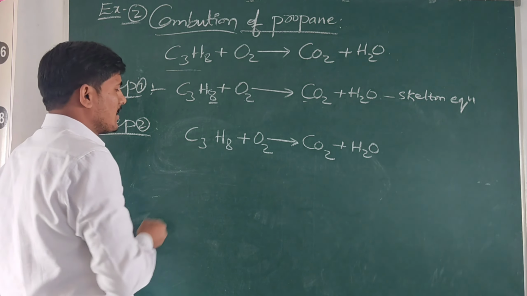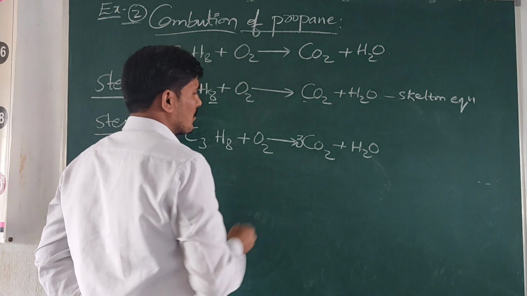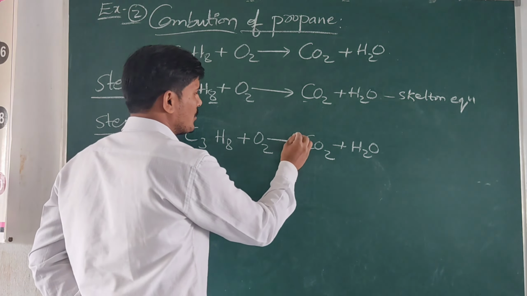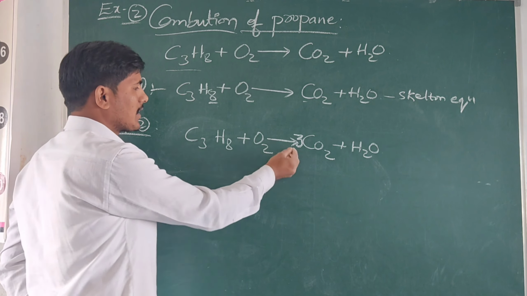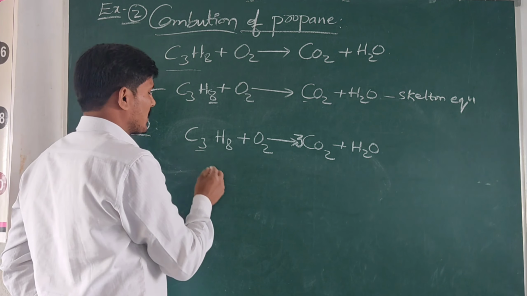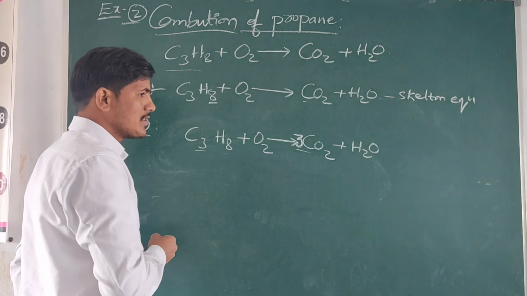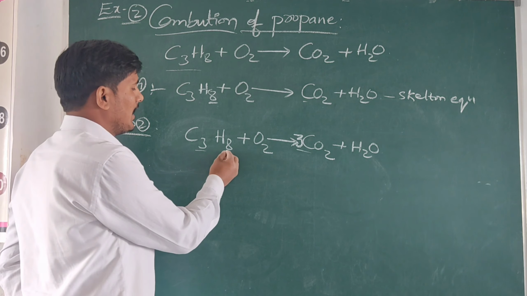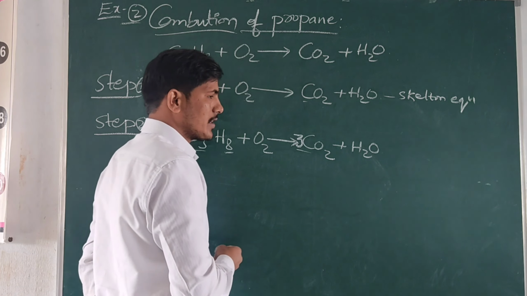How many carbons are there? 3 carbons are there. Here use 3 as a coefficient value to balance the carbons on both sides. Okay, next here also 3 carbons, here also 3 carbons, balanced. Next hydrogen. How many hydrogens are present on the left side? 8 hydrogens are present. Here how many hydrogens? Only 2 hydrogens are present.